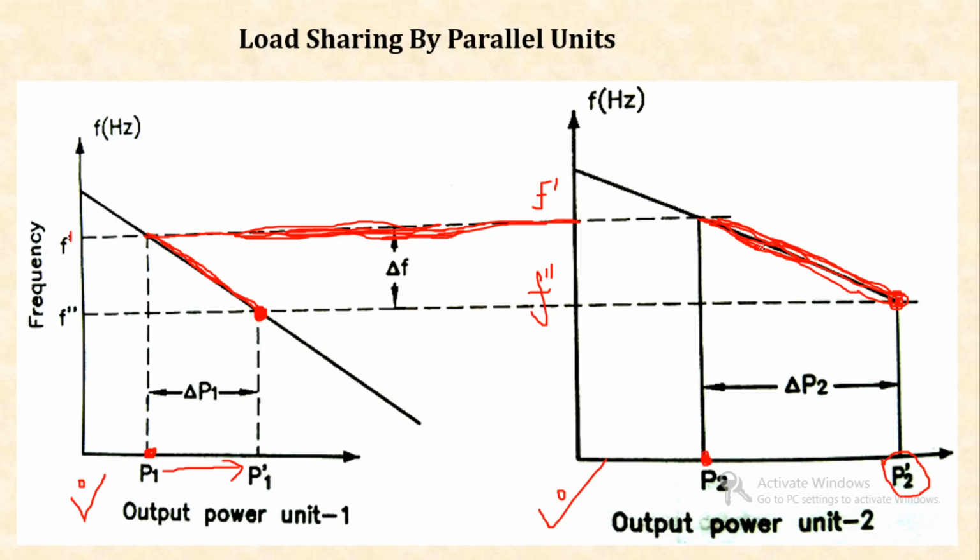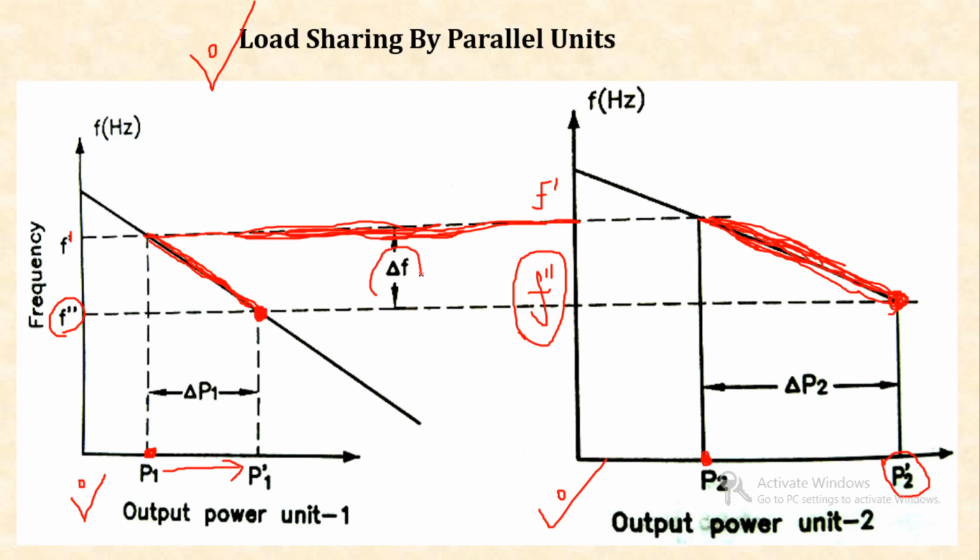So, this is the way the load is shared by parallel units. If one unit has an increment in load from P1 to P1 dash, then its frequency will start decreasing. So, the effect on unit 2 will be that there is also a decrement in frequency from F dash to F double dash, and this F double dash must be a common sharing frequency for both units. So, this is the way that both parallel units will share their frequency.